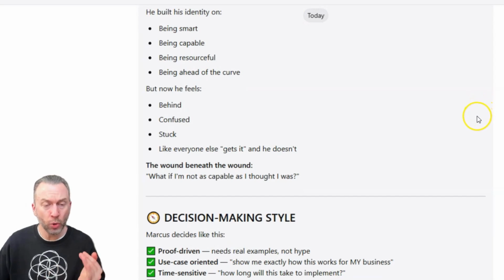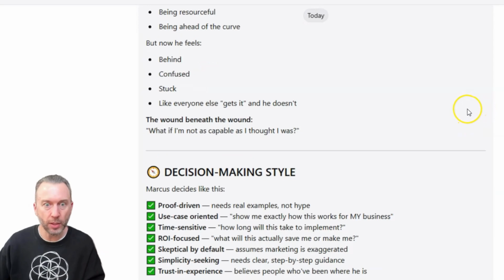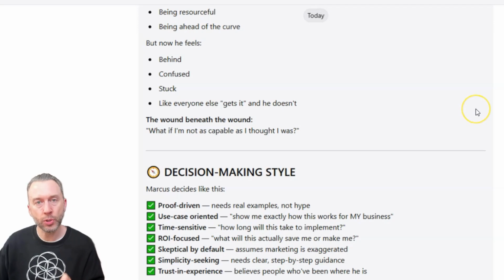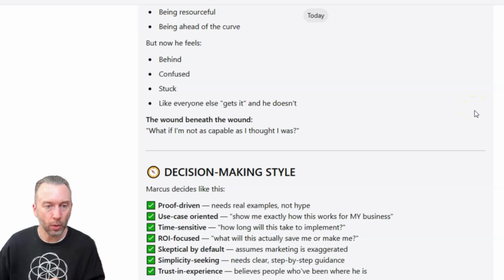So the wound beneath the wound. What if I'm not as capable as I thought I was, right? So that could be a thing that you may want to point out in some of your marketing, or if you're sharing a story, you may want to highlight some of these points so that it resonates with your target market. So then they keep watching.